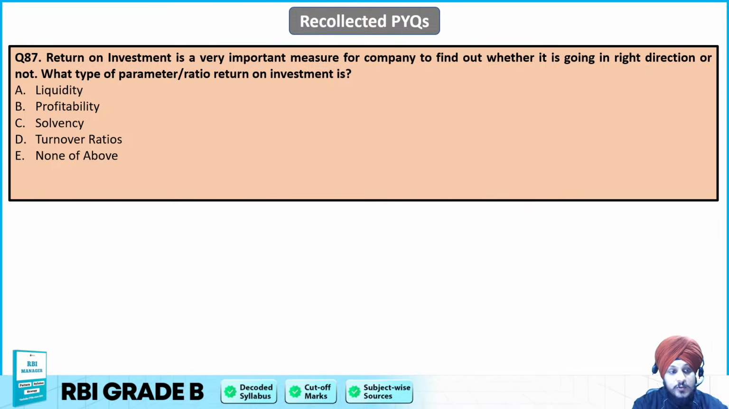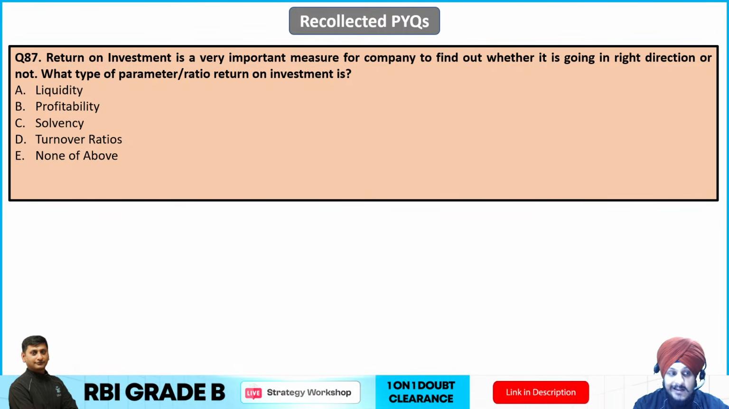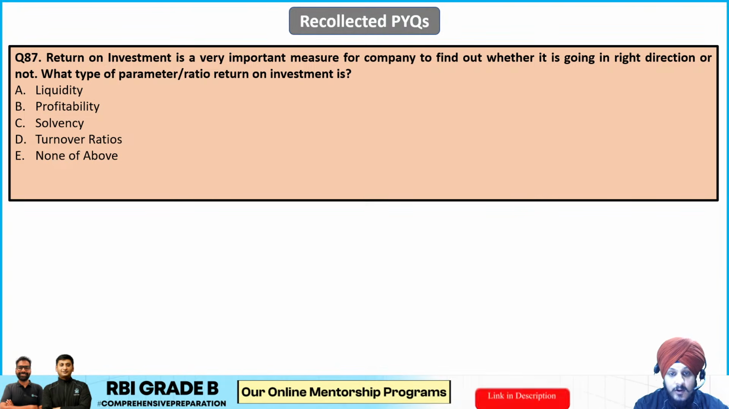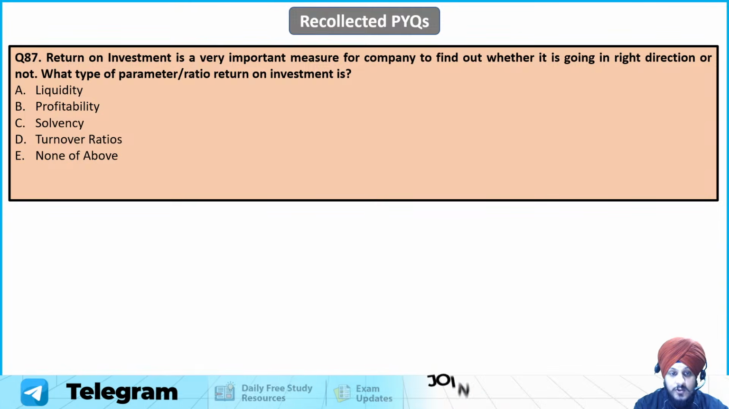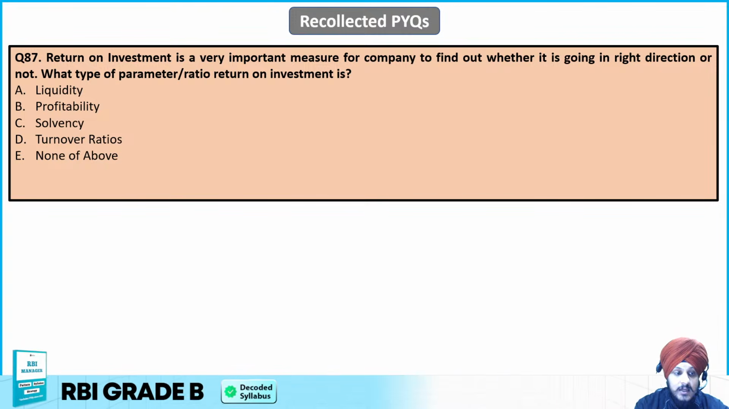Now the next one is ROI. So ROI, return on investment, is a very important measure for a company to find out whether it is going in the right direction or not. What type of parameter or ratio is return on investment? So A, liquidity, B, profitability, C, insolvency, D, turnover, and E, none of the above.